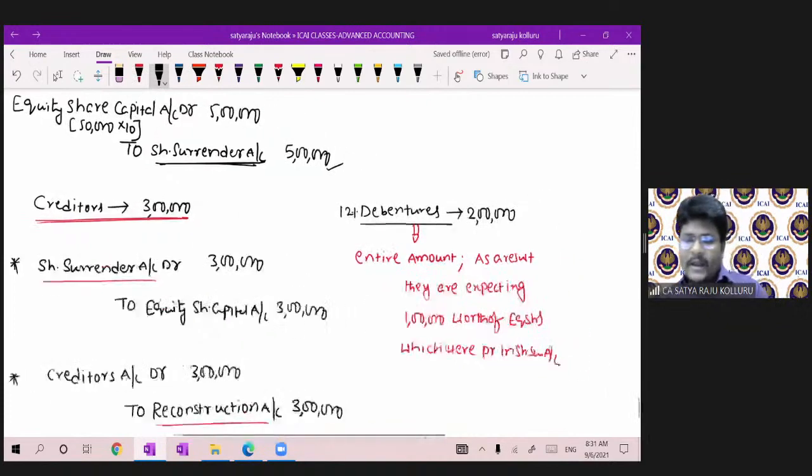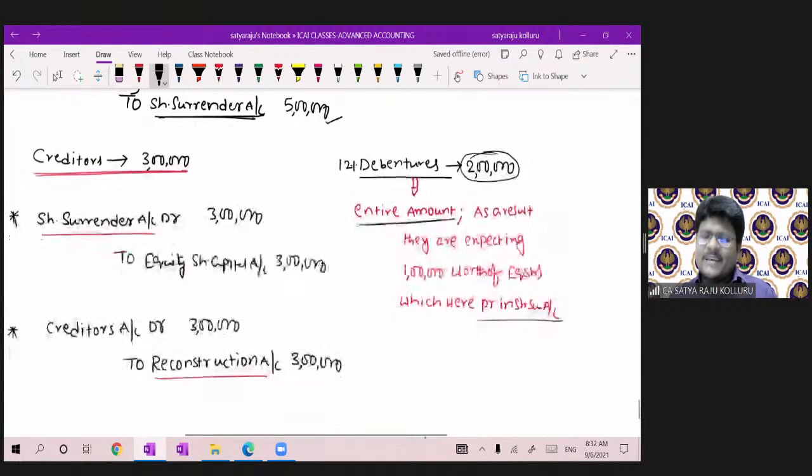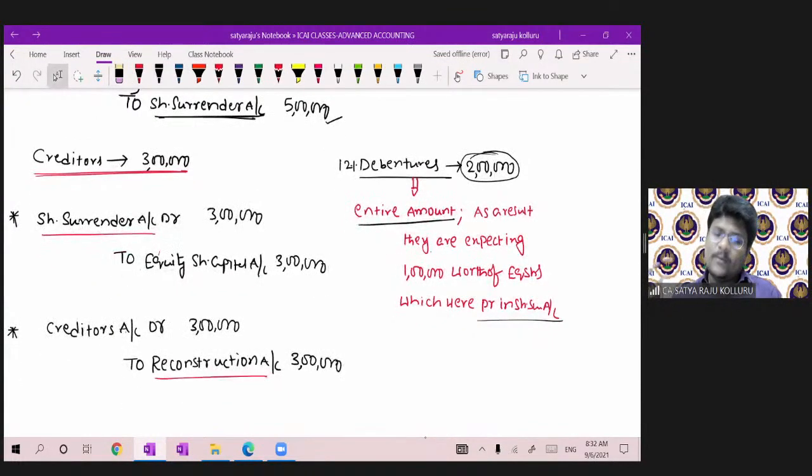Now, one more time I'm explaining. Existing 12% debentures for 2 lakhs. Debenture holders are ready to sacrifice the entire amount. As a result, they are expecting 1 lakh worth of equity shares which were present in share surrender account. If the debenture holders are ready to sacrifice the entire amount, 2 lakhs was gross sacrifice, no doubt about it.